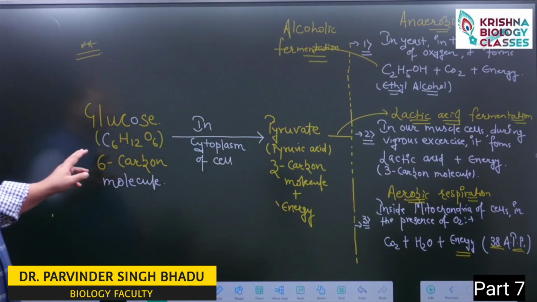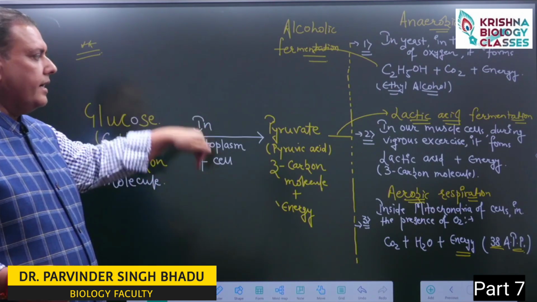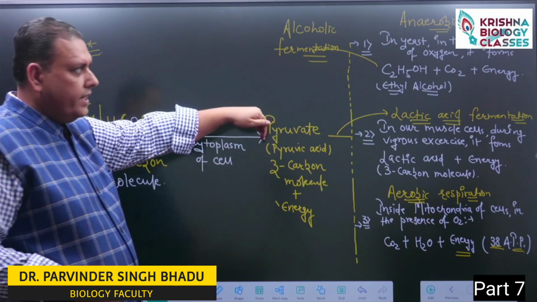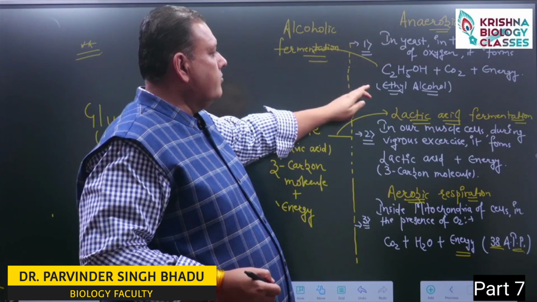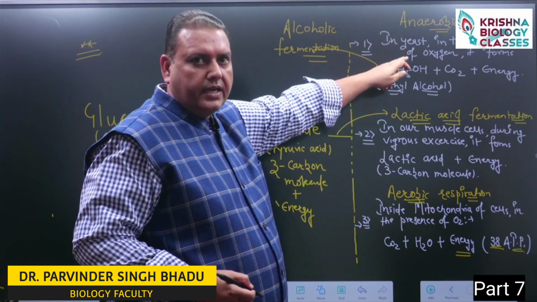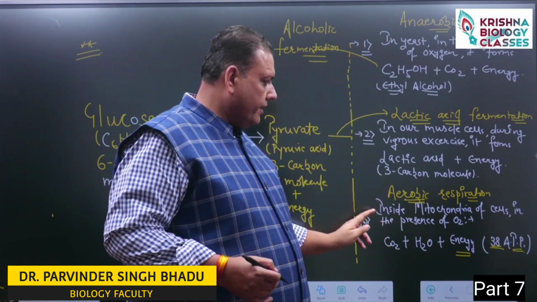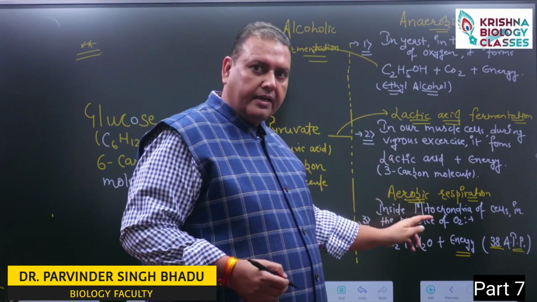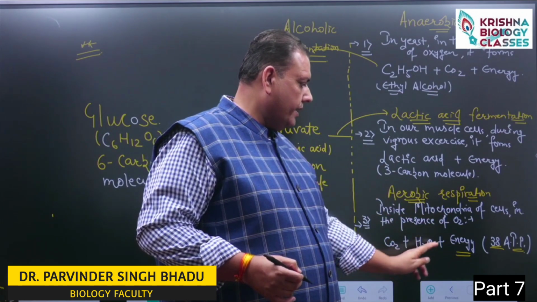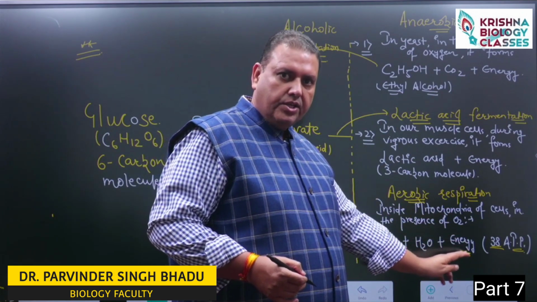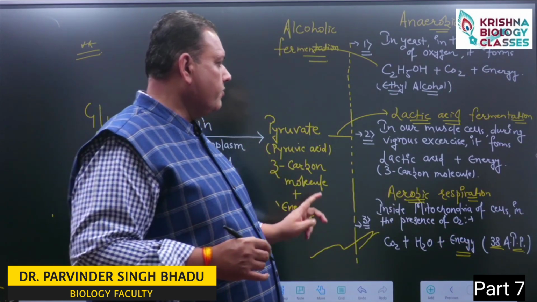So you need to remember this reaction. Glucose will enter inside the cell. In the cytoplasm, it will get converted into pyruvic acid. In lower organisms like yeast, it gets converted into ethyl alcohol, carbon dioxide and energy. In the human body, in normal cells, this pyruvic acid enters inside the mitochondria of the cell, where it gets converted into carbon dioxide, water and energy. 38 ATP are formed during the oxidation of one molecule of glucose.